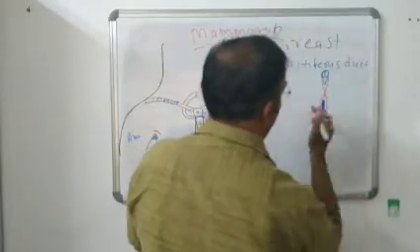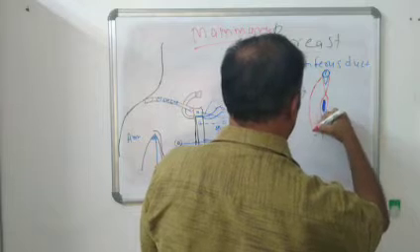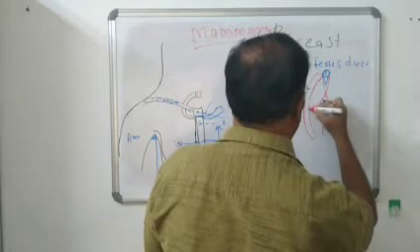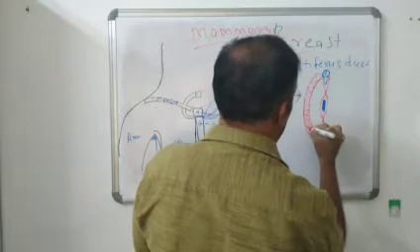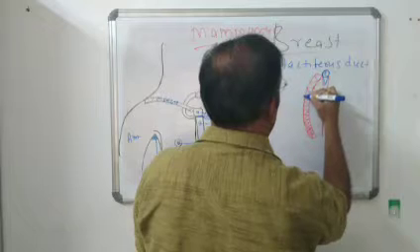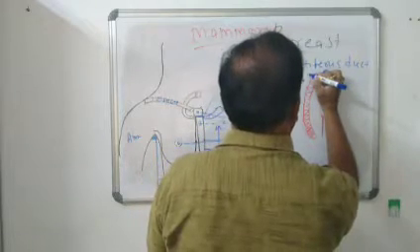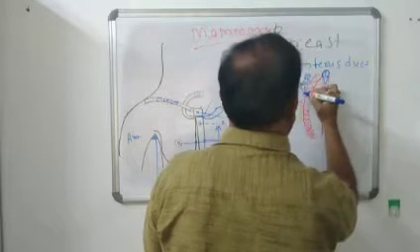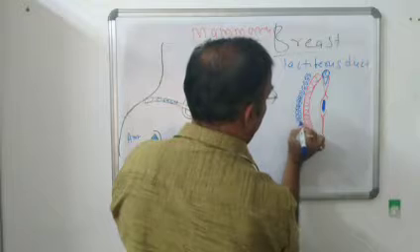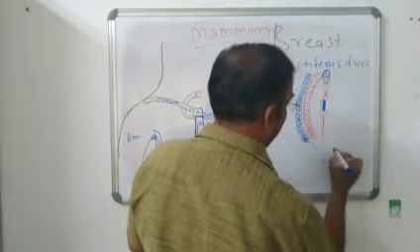Then in front of the pectoralis minor muscle, we find the pectoralis major muscle. In front of the pectoralis major muscle there is the pectoral fascia, the deep fascia of the pectoral region. In front of the pectoral fascia we find loose areolar tissue, which lies in front of the pectoral fascia as well as the pectoralis major muscle. This loose areolar tissue forms a space called the retromammary space.